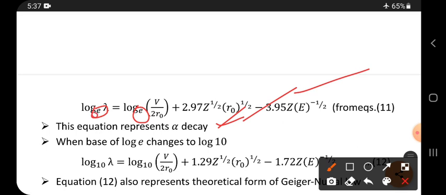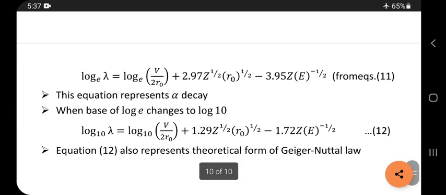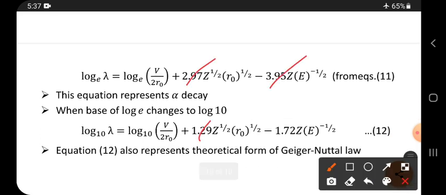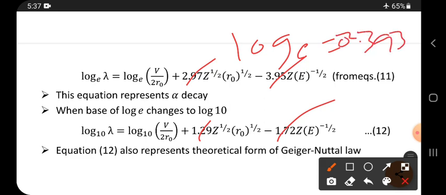By changing the base e to base 10, these values change again. This value becomes this value and this value becomes this value. We already know that if you want to change log base e into base 10, you have to multiply by 0.434 into log 10. Then you can get this one.